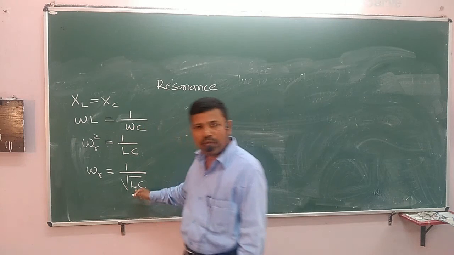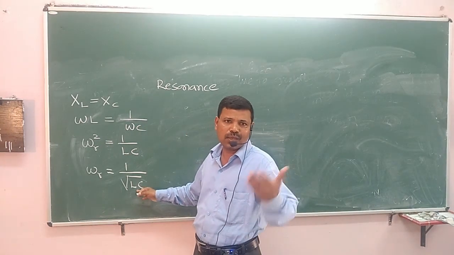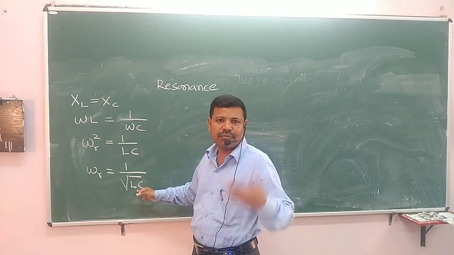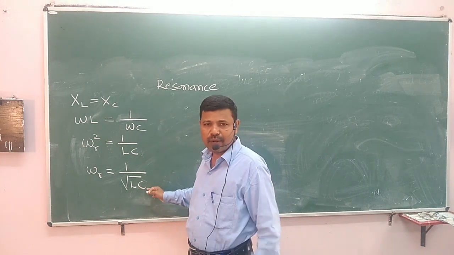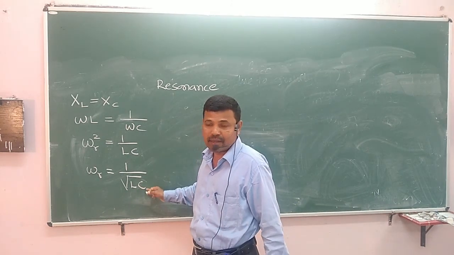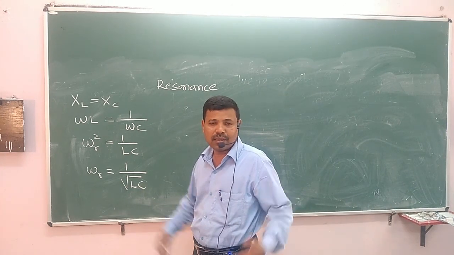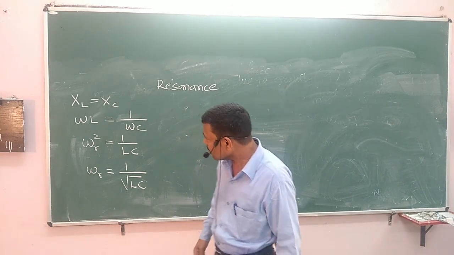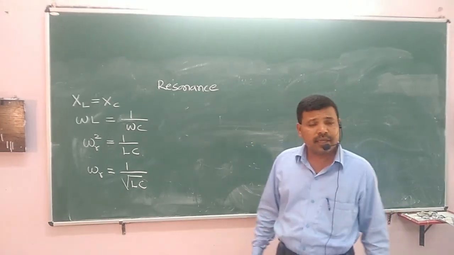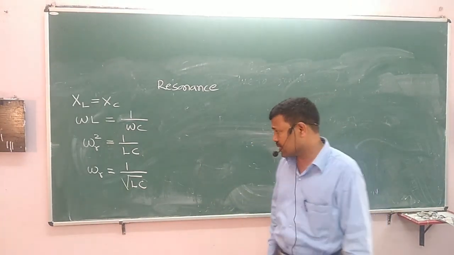If the value of L in the LCR circuit is some 50 Henry and the value of C is some 50 microfarad, we can calculate the resonating frequency of the LCR circuit. How do we calculate the resonating linear frequency?